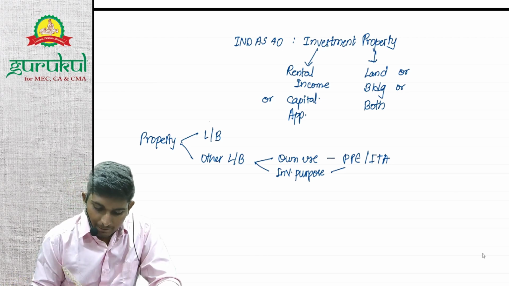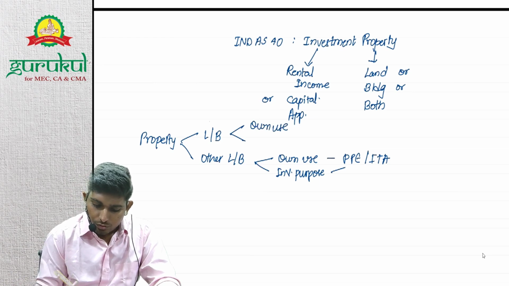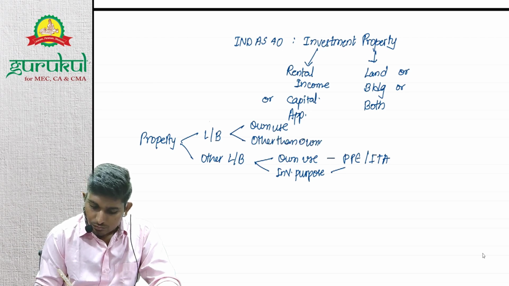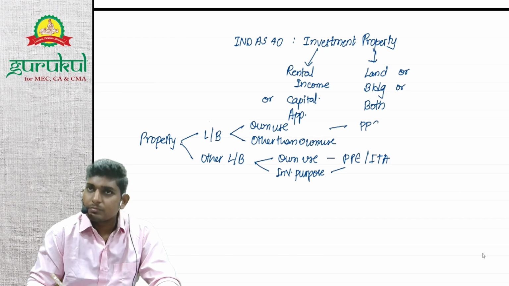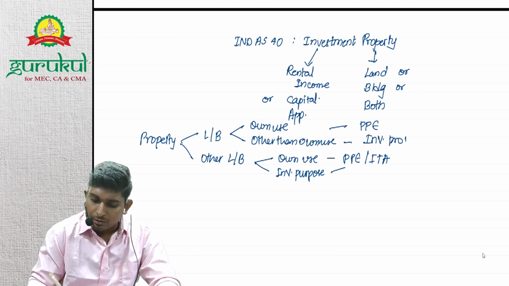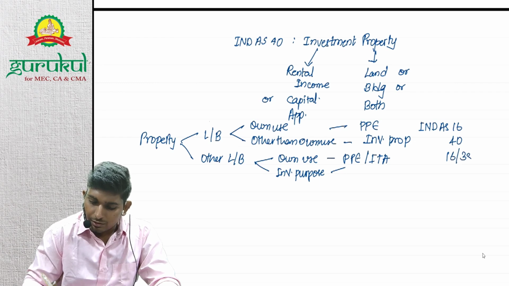Next, land and building: own use, other than own use. If it's own use, it's PP. If it's other than own use, then it's investment property. PP is covered in Ind AS 16, investment property in Ind AS 40, and others in Ind AS 16 or 38.